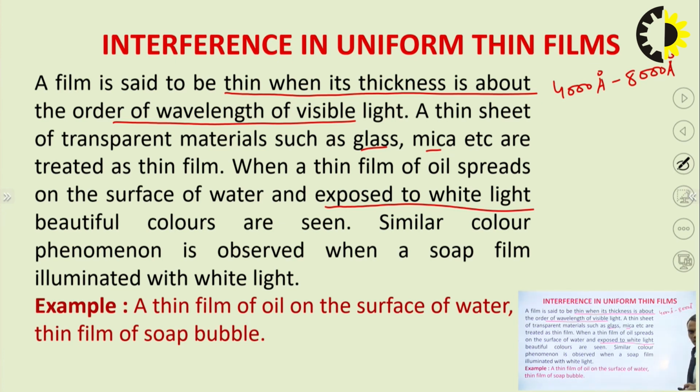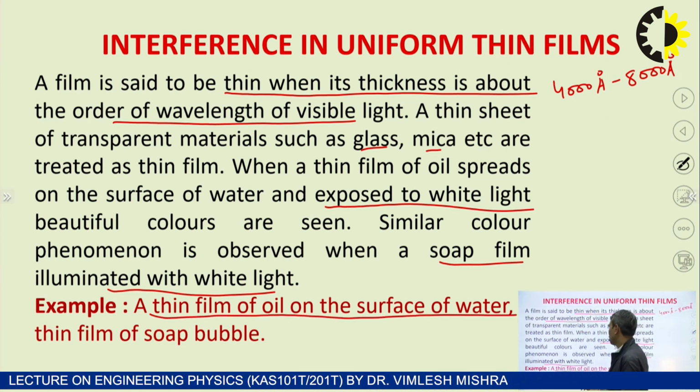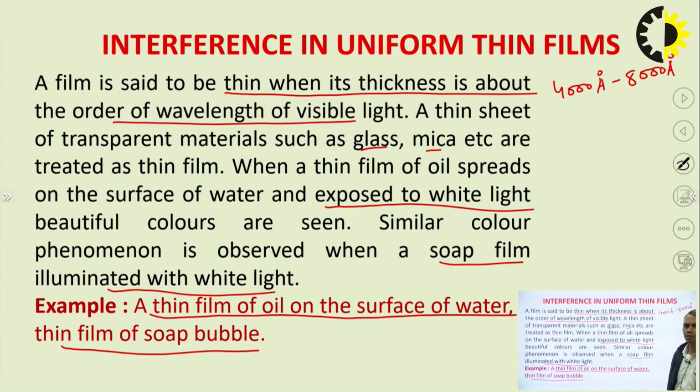These colorful bubbles are nothing but the interference pattern obtained in a thin soap film illuminated with white light. Examples are a thin film of oil on the surface of water and a thin film of soap bubble; these are examples of thin film interference.